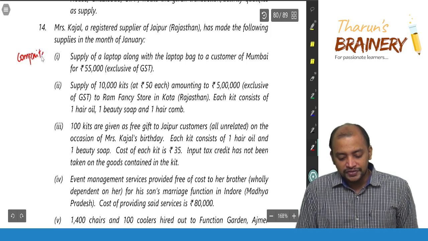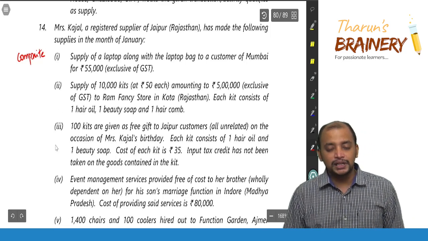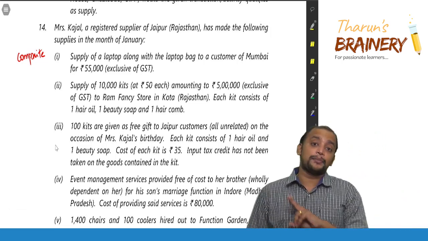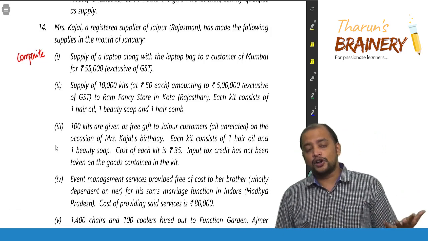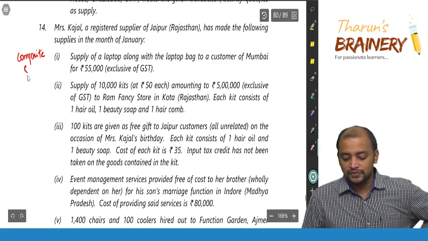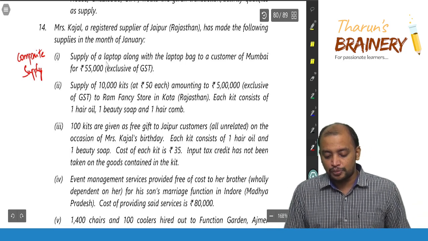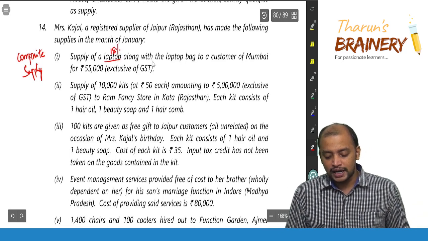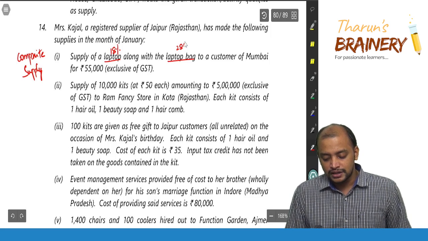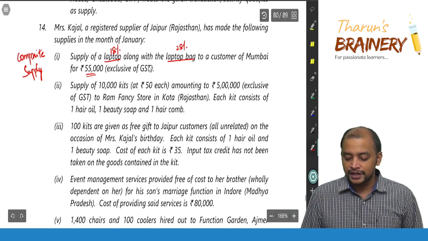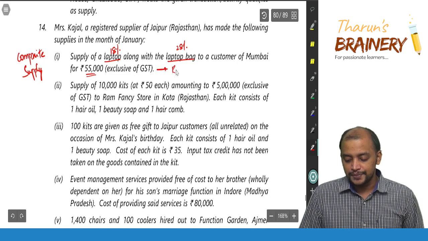Suppose if the information is clearly available that in the ordinary course of business it is capable of being sold separately, then we will call it as mixed supplies. But in this case it will be composite supply. What is the rate applicable to laptop? Laptop rate is 18 and laptop bag is 28. So in this case we need to take 18%. So on 55,000 the rate of GST